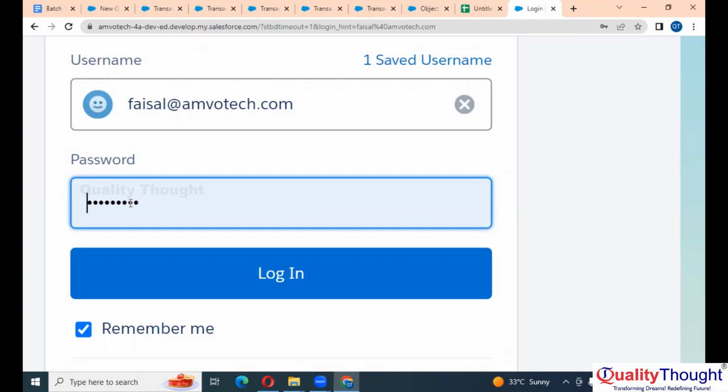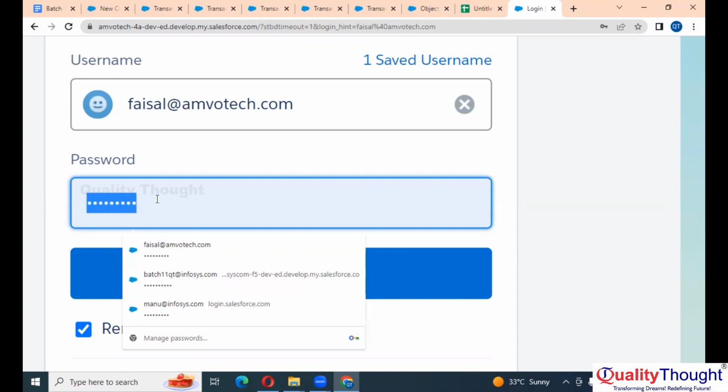Special characters means at the rate, symbols, hash, percentage, and all that. So here it is a text, but it is hidden, right? It is hidden with dots. This is what we call encrypted.